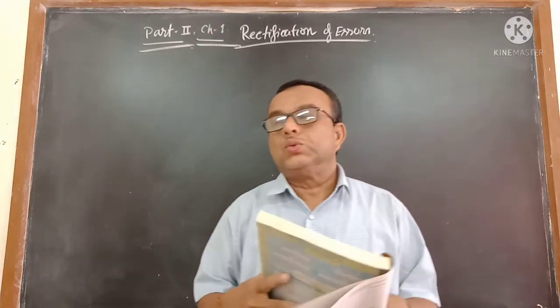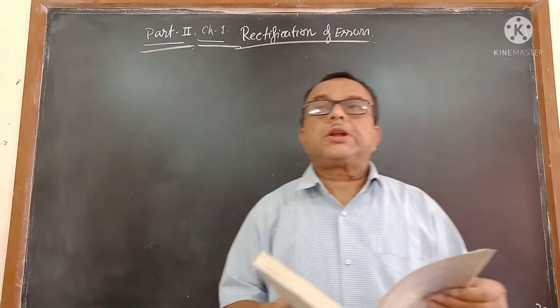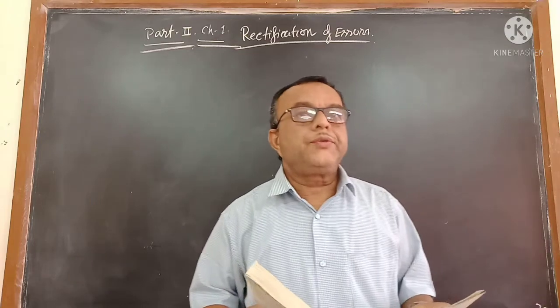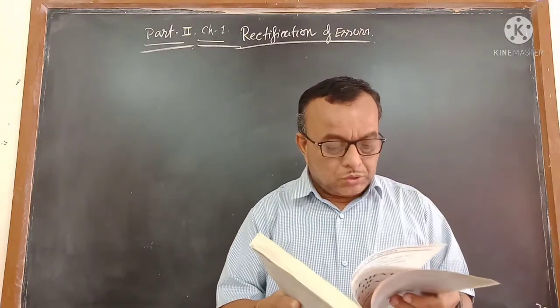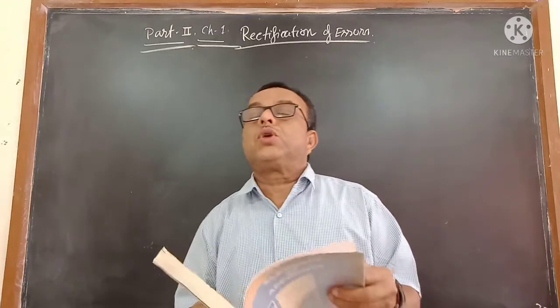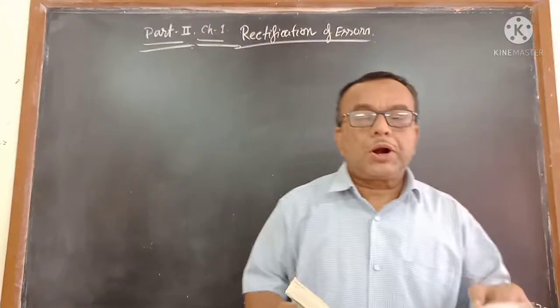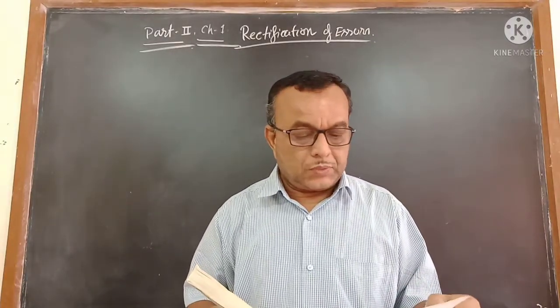Now part 2. Regarding part 2, let me say a few sentences first. After that I will start the first chapter of part 2, which is called rectifications of errors. Part 1 has a total of 11 chapters and part 2 also has a total of 11 chapters. Together, part 1 and part 2 have 11 plus 11, 22 chapters.